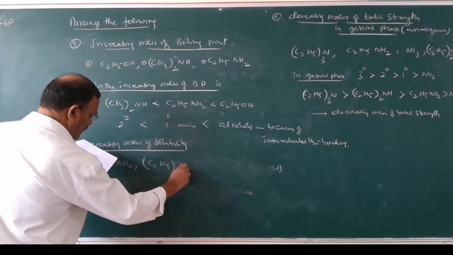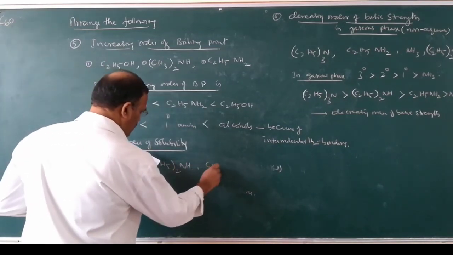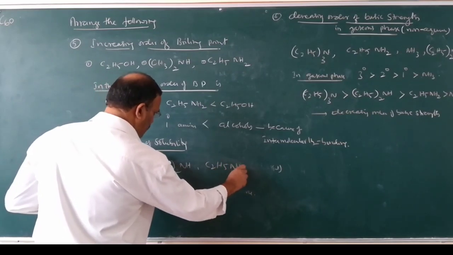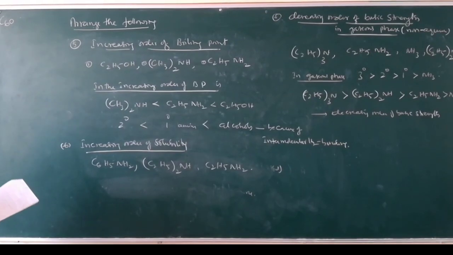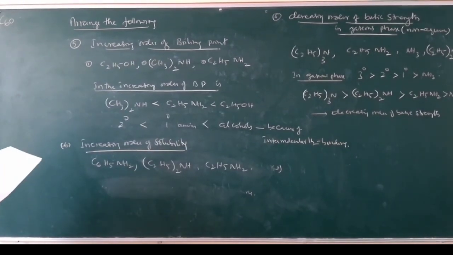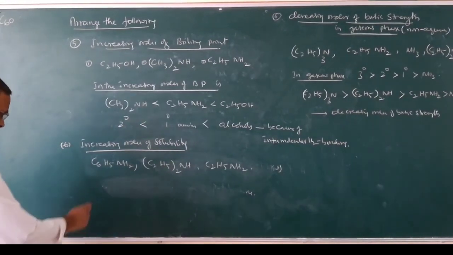(C2H5)2NH, this one is a secondary amine. C2H5NH2, this is a primary amine.